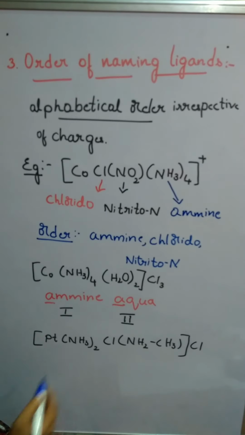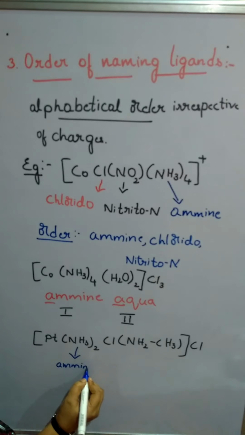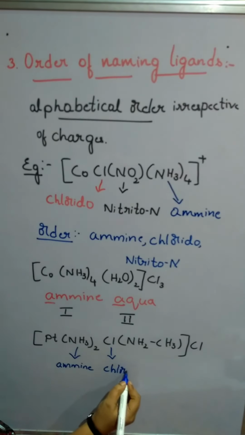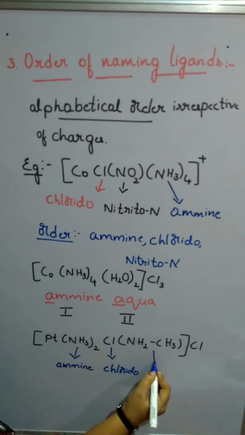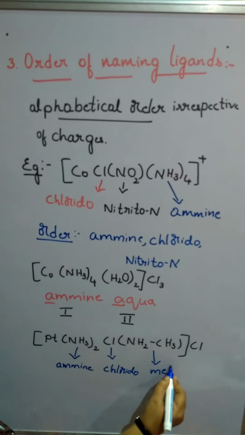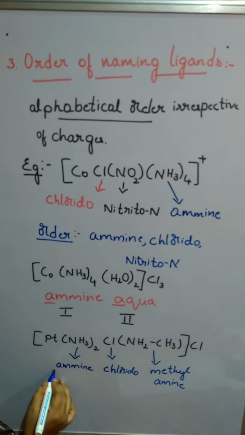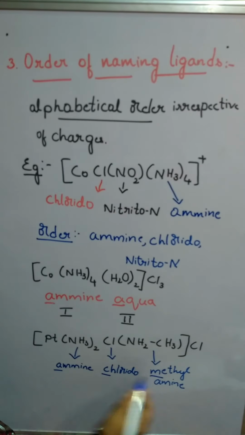Next one, it is amine again, then chlorido, and this one is methylamine. These are in alphabetical order only.